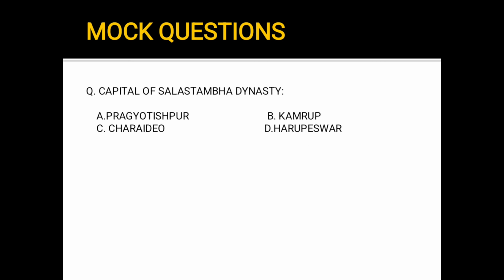Next question. Capital of Salastambha dynasty was in option A, Pragjyotispur, option B, Kamrup, option C, Saraideo, option D, Harupeshwar. We have discussed about Salastambha dynasty. Who established this dynasty? It was established by Avanti Varman. Salastambha dynasty was established by Avanti Varman. This is just a revision of our previous video. Okay. The capital of Salastambha dynasty was in Harupeshwara.